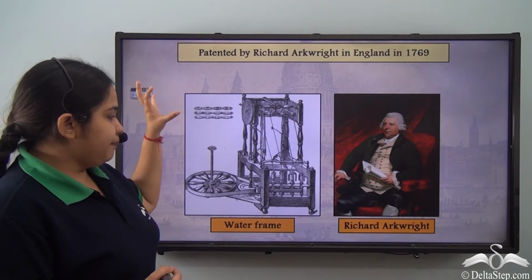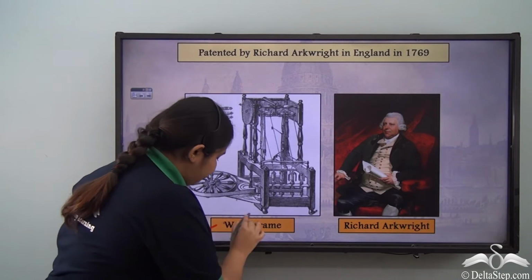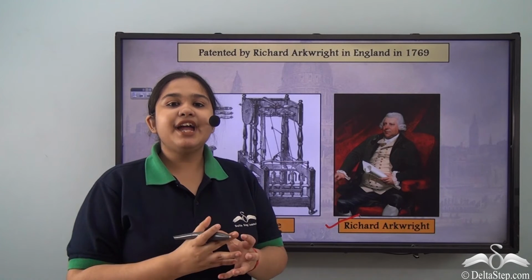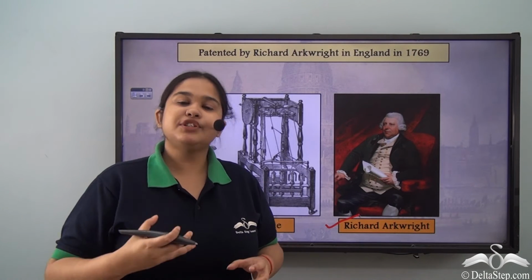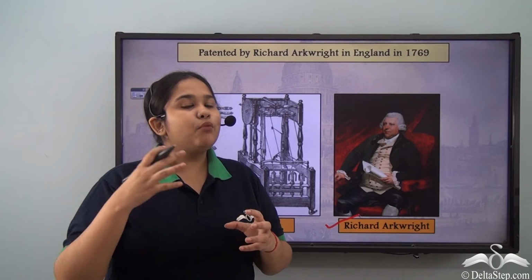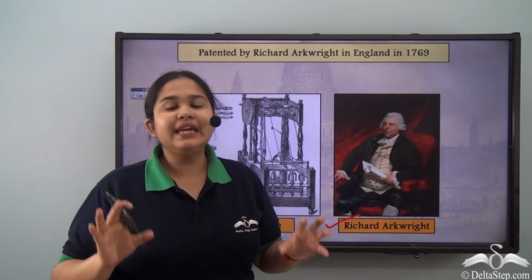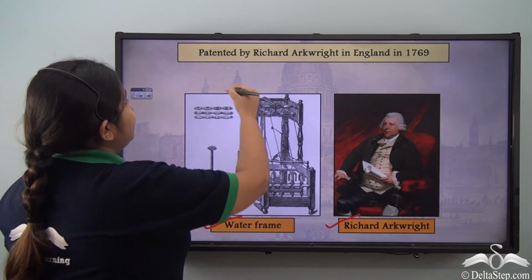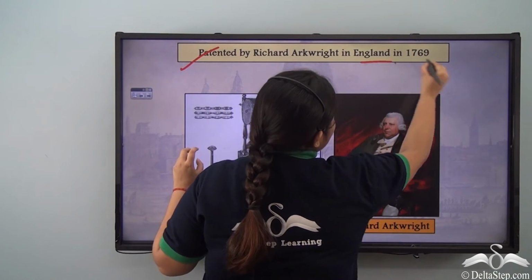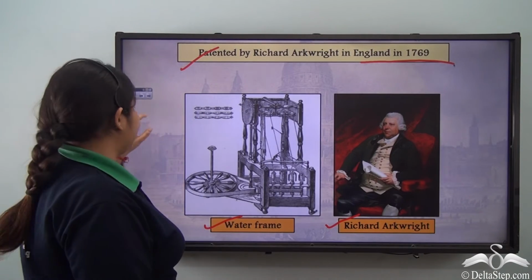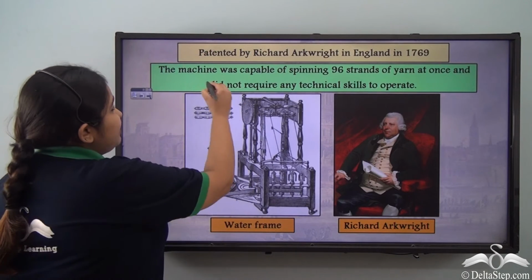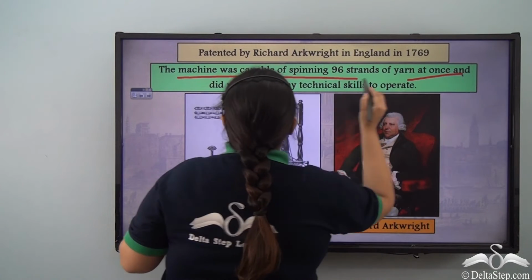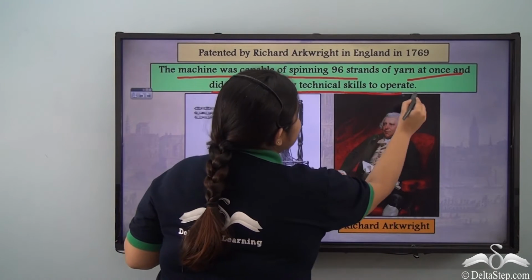The next invention, the water frame by Richard Arkwright, tended to make the entire process of creation of textile mostly automatic. So more than one laborer would not necessarily be needed to create a product. The water frame, patented by Richard Arkwright in England in 1769, was capable of spinning 96 strands of yarn at once and did not require any technical skills to operate.